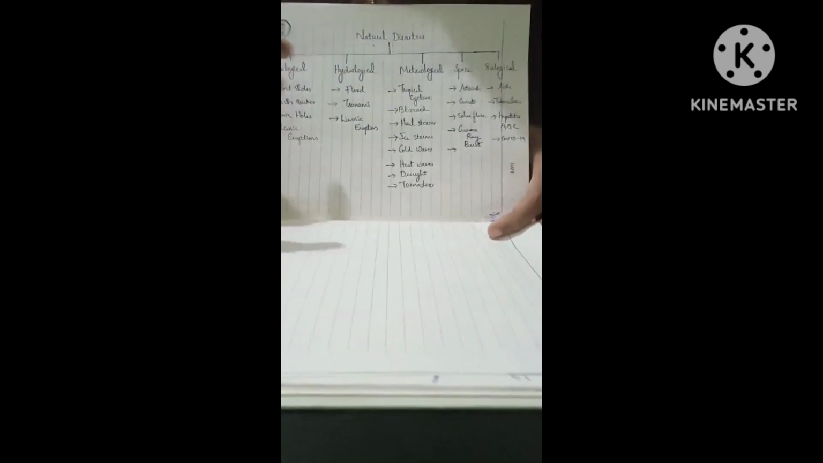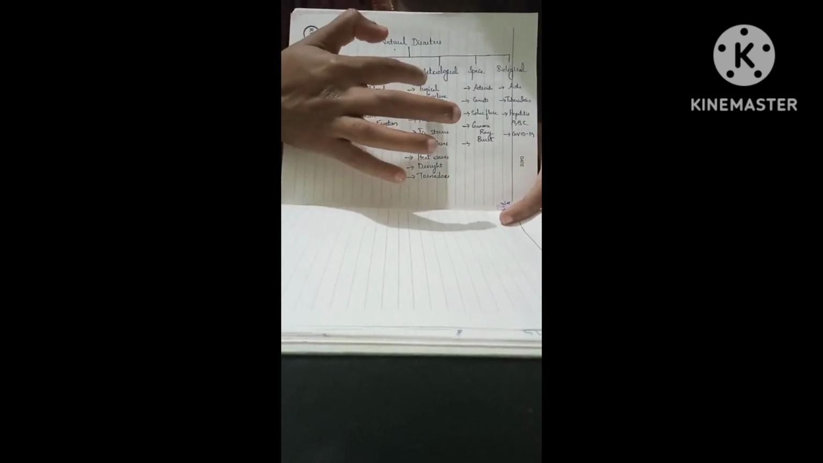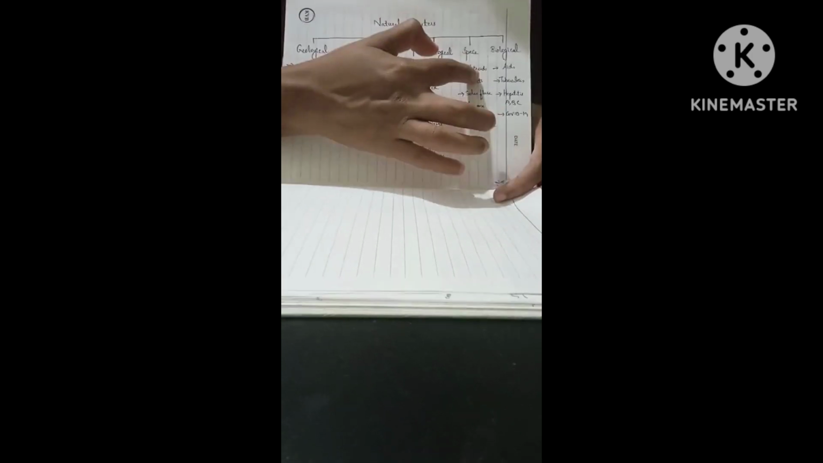Moving on to the classification of natural disasters. This is the classification of natural disasters: geological disaster, hydrological disaster, meteorological disaster, space disaster, biological disaster. These are the various classifications of natural disasters. We are getting into the details of the classification now.